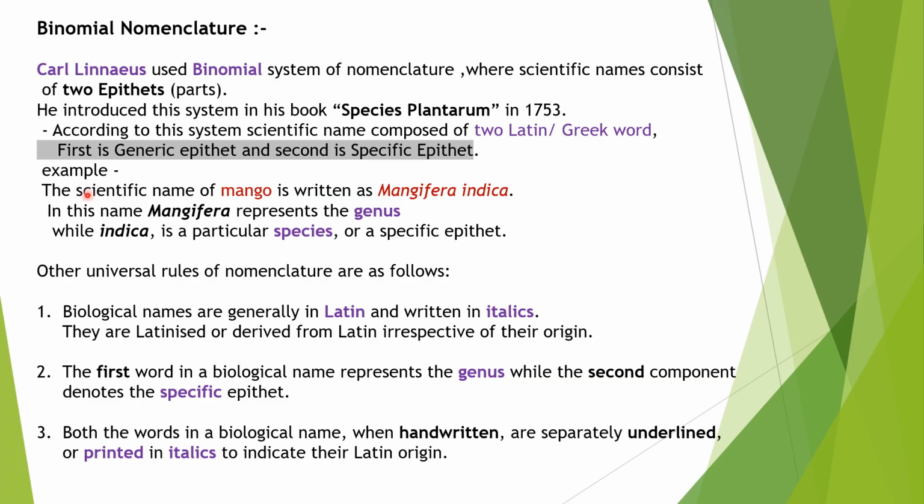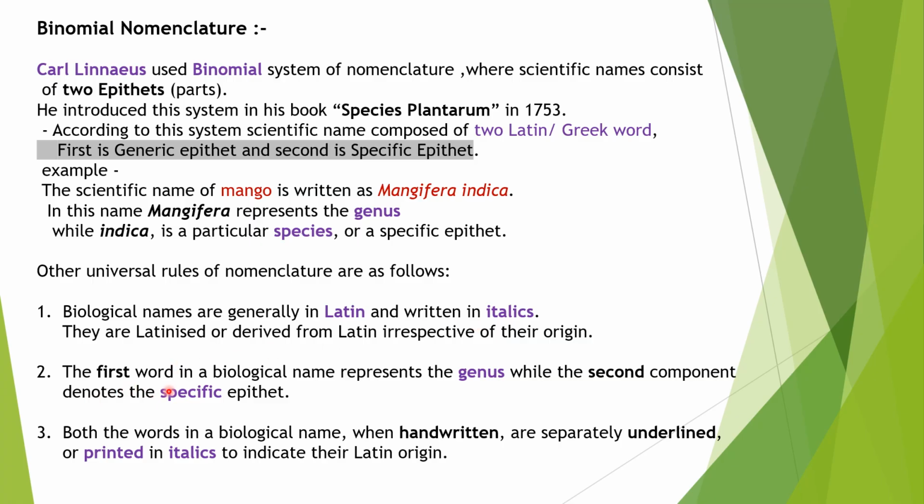For example, the scientific name of mango is written as Mangifera indica. In this name, the first word Mangifera represents the genus, that means the generic epithet, and the second word indica is the species name, or the specific epithet. There are other universal rules for nomenclature. We can see the biological names are generally in Latin and written in italics.